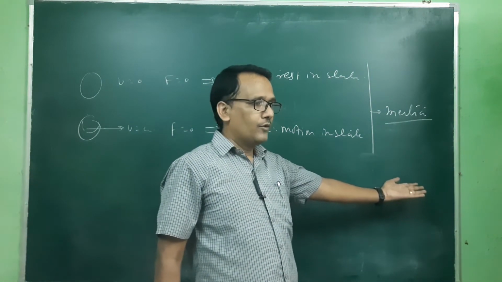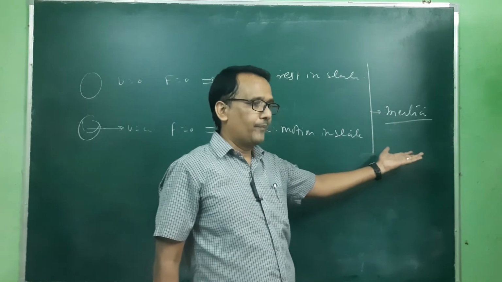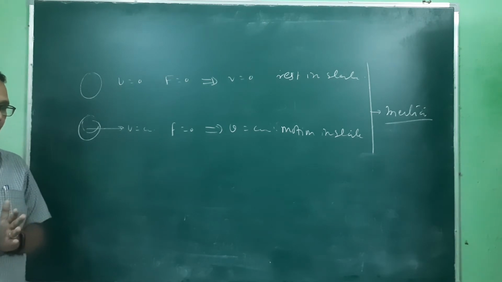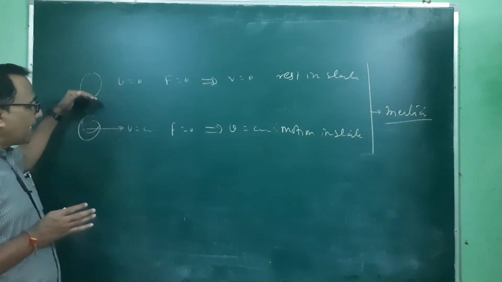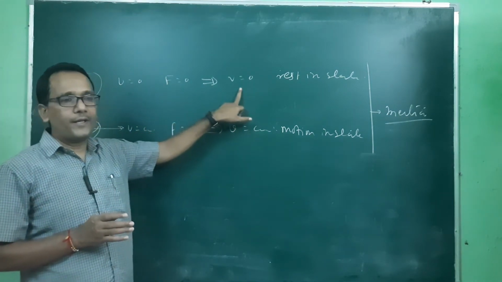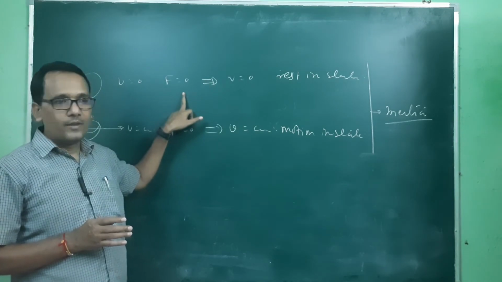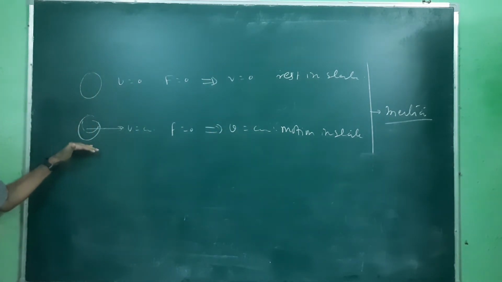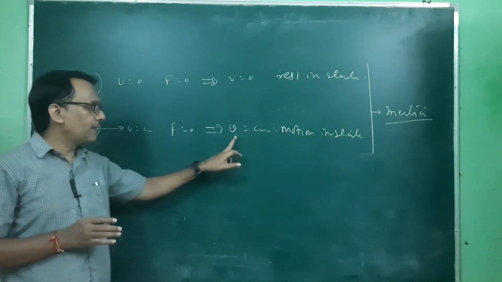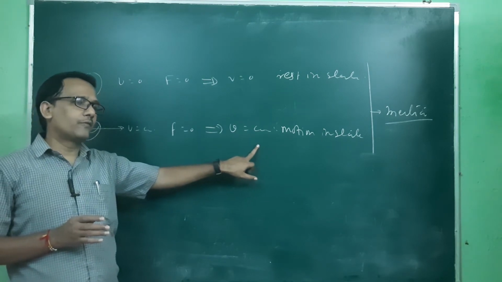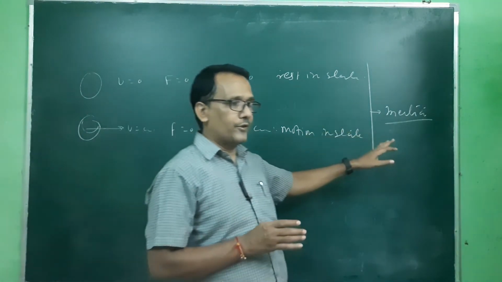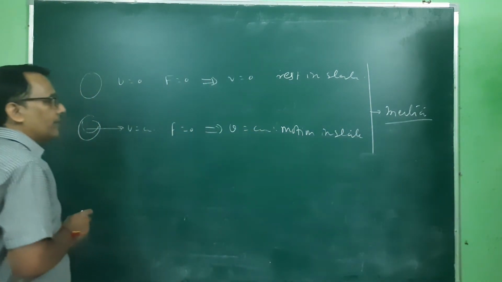So first of all, we have to define what is inertia. This is that inherent internal property, specific characteristic property, by virtue of which that object, if it is at rest, will remain at rest if there is no force. And if that body is moving with constant velocity, then obviously that body will remain in motion with constant velocity if there is no force applied. So that inherent property is known as inertia. So let's write the definition of inertia.